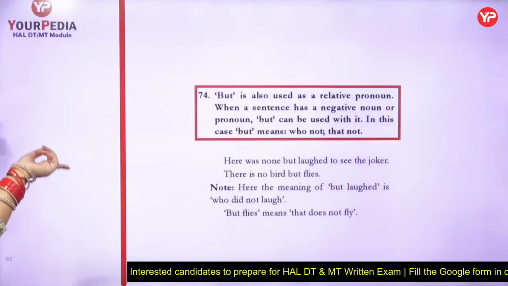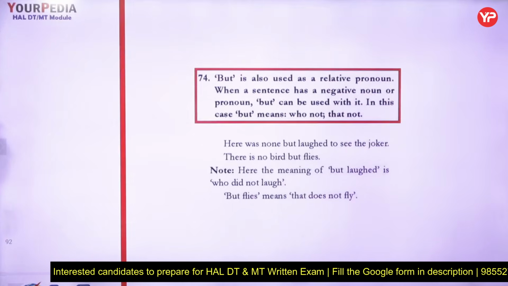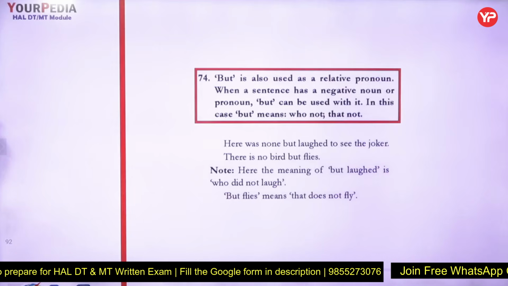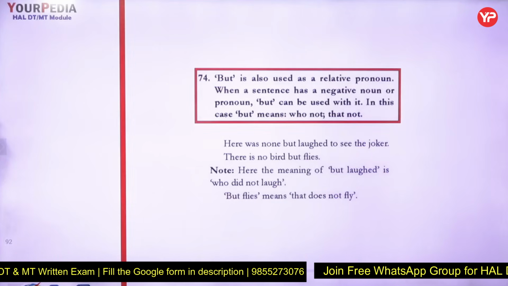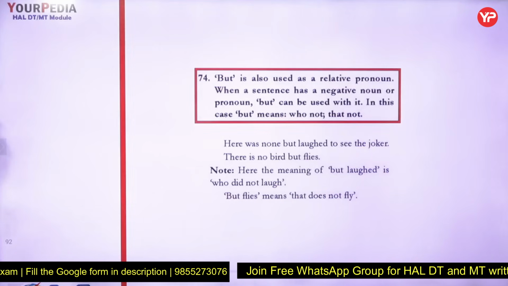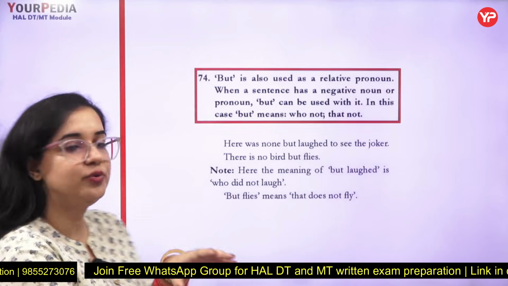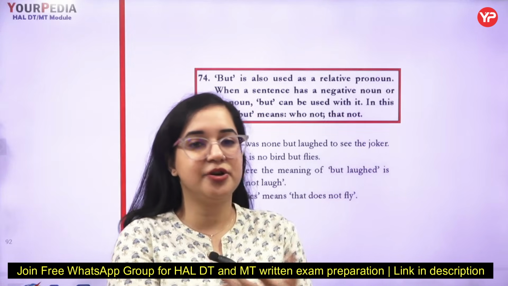Next is rule number 74. "But" is also used as a relative pronoun when a sentence has a negative noun or a pronoun. But can be used in this case, where "but" means "who not" or "that not." "There was none but who laughed to see the joker." Now, "but" is always used as a comparison: "He is rich but miser."